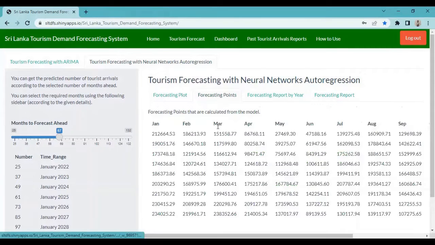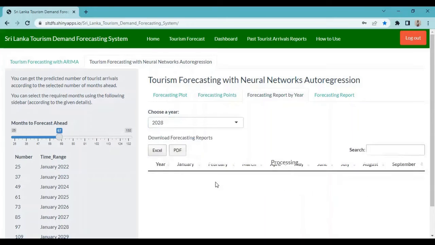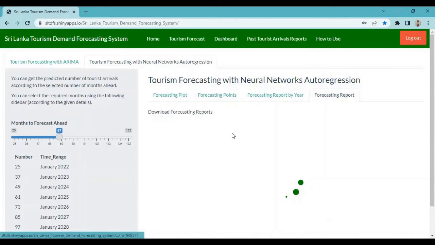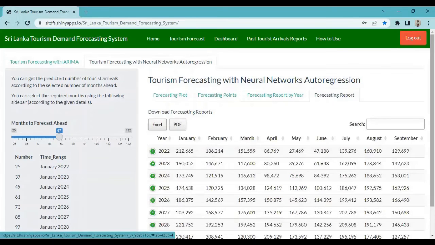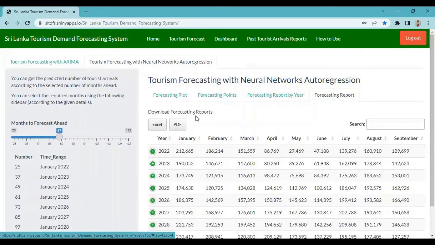Here also, under forecasting points, all the forecasting points that are calculated from the neural network prediction will be displayed. Under forecasting report by year, the user can select the required year and see the predictions for each month. These reports can also be downloaded in both Excel and PDF format. Under forecasting report, the user can see all the predictions that are calculated up to year 2030 from this neural network auto regression model. These reports can also be downloaded in Excel and PDF format.